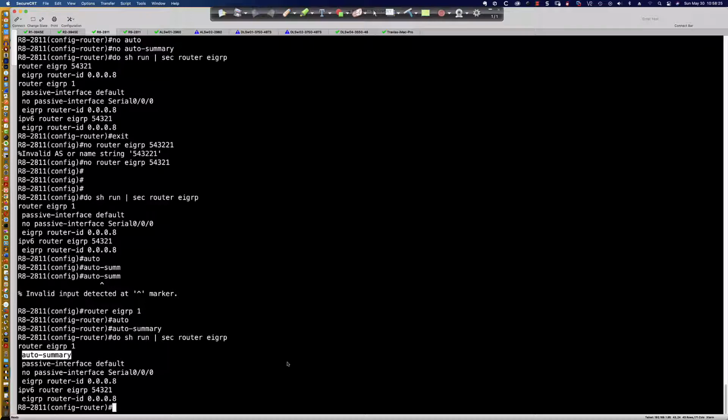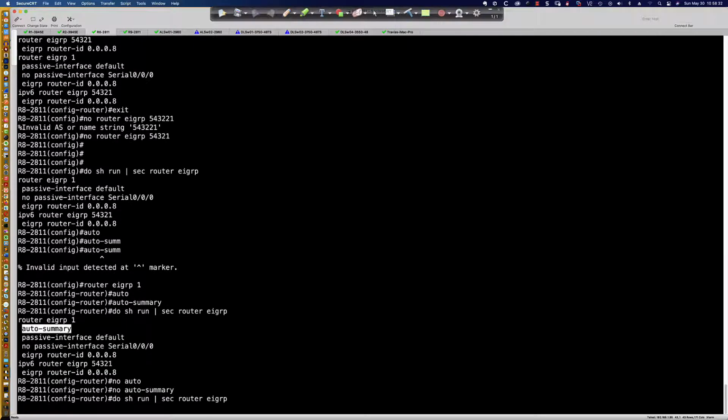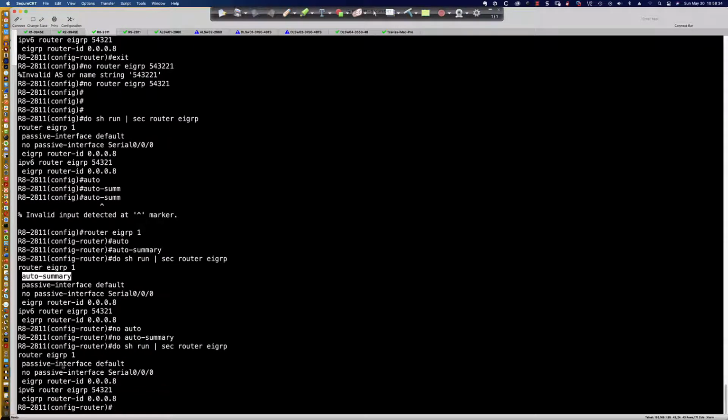And again, we do not want auto summary. We want no auto summary, which means you should not see auto summary in here, because no auto summary for recent versions of the code of IOS is the default.